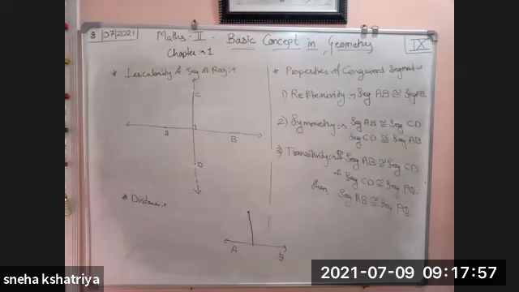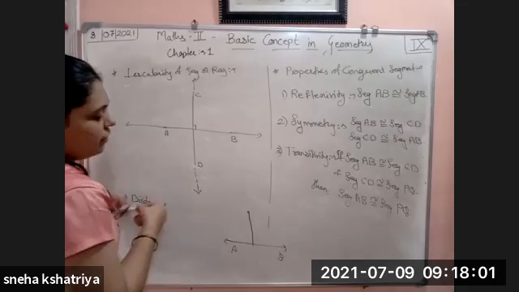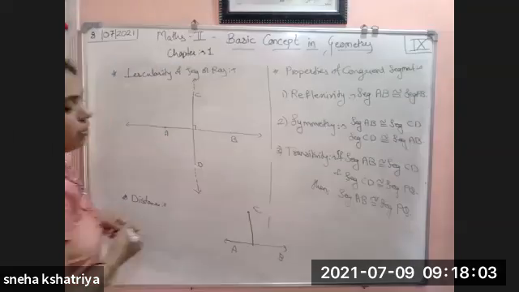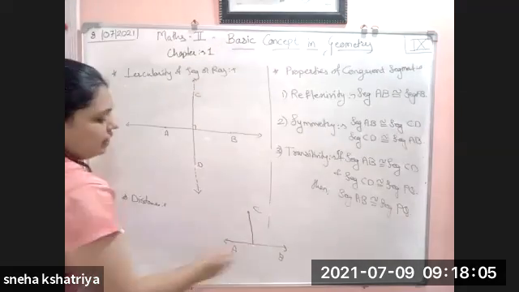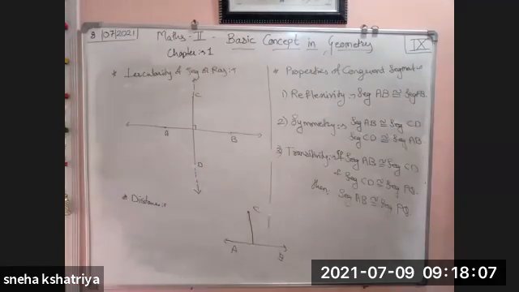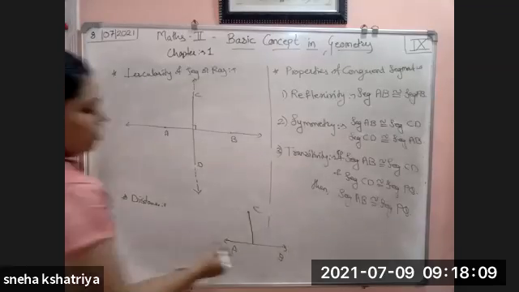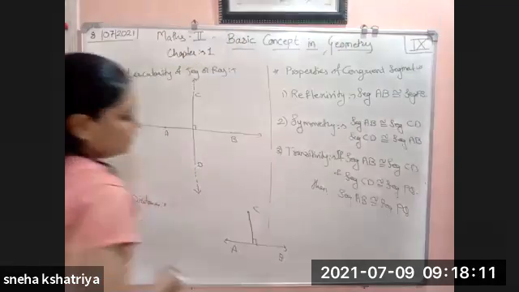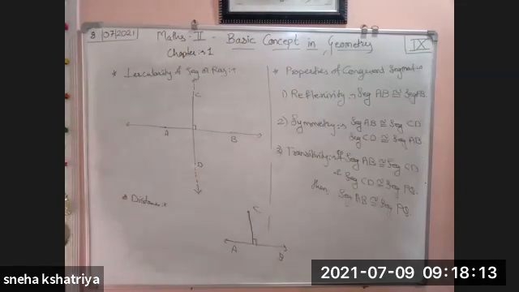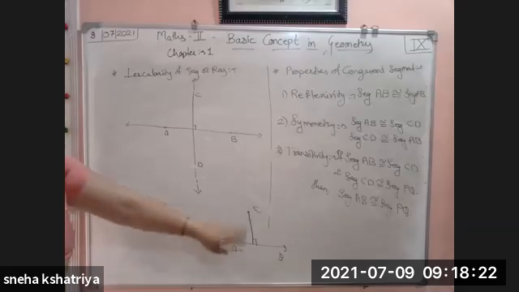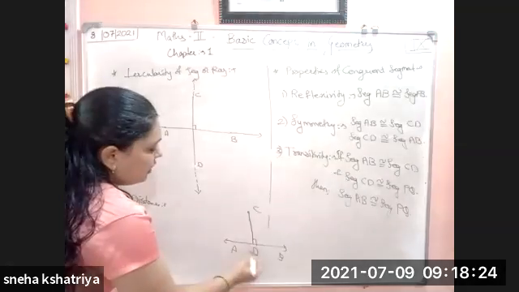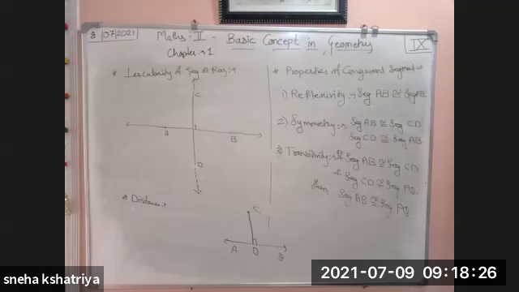Then only we can find the distance of that point C to the line AB. That distance will be the perpendicular distance. It will be of 90 degrees. Then only it will be the distance of a point from a line. It should be perpendicular. This CD is perpendicular to line AB.